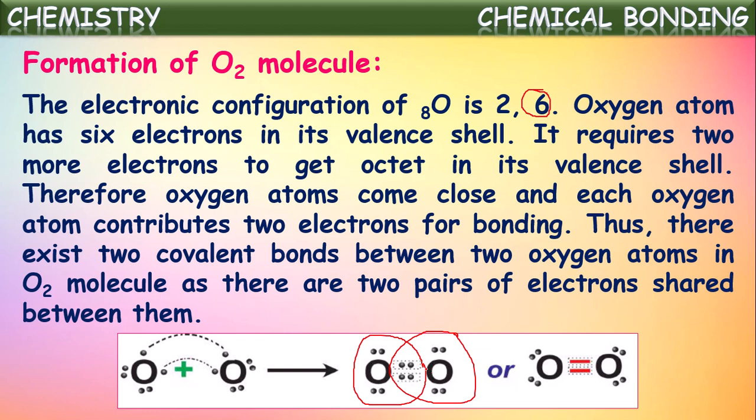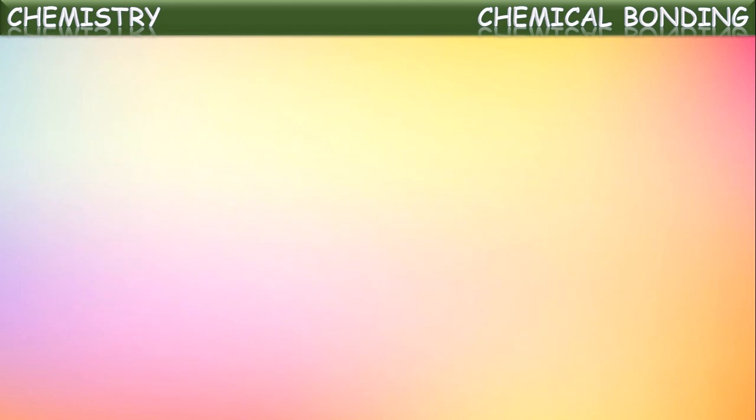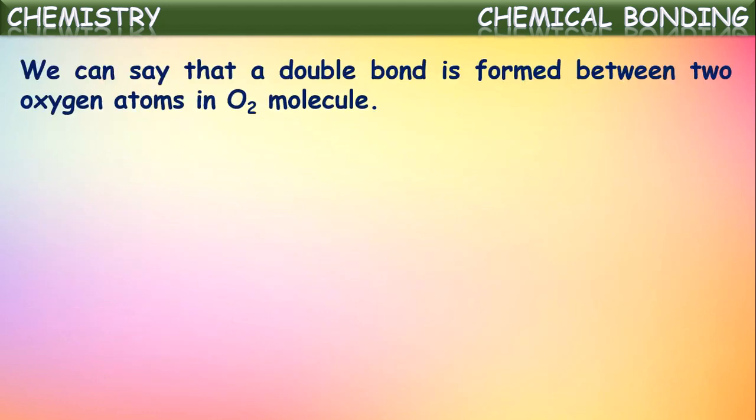This oxygen atom is getting 8 electrons, and this oxygen is also getting an octet in its valence shell, isn't it? In that way, a double bond is formed between two oxygen atoms in the O2 molecule.